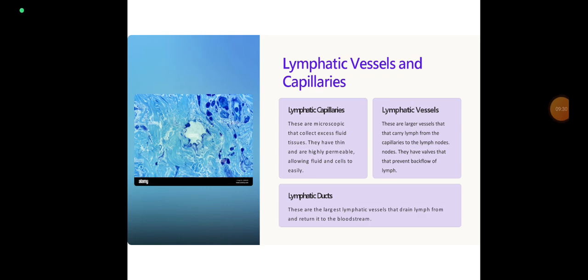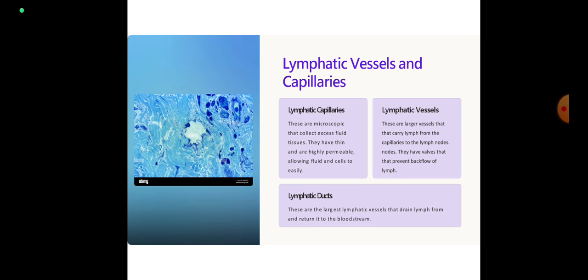Lymphatic vessels and capillaries. Lymphatic capillaries are microscopic vessels that collect excess fluid from tissue. They have thin, highly permeable walls allowing fluid and cells to easily enter. They originate as blind-ended tubes in the interstitial spaces.